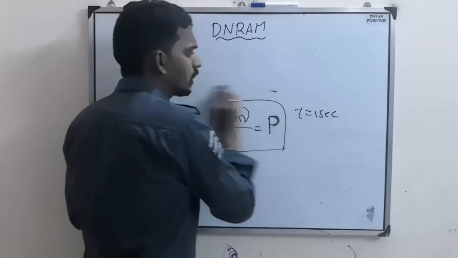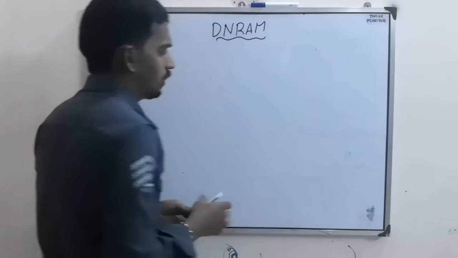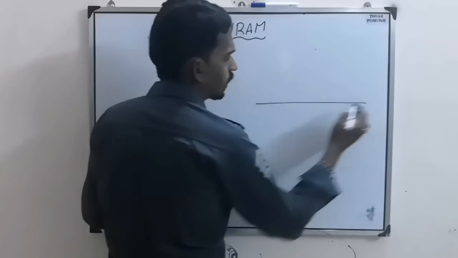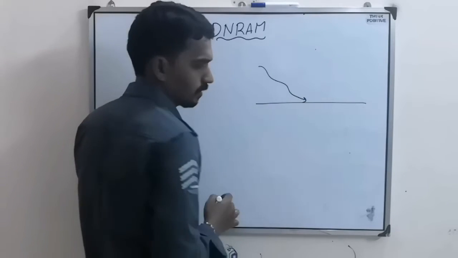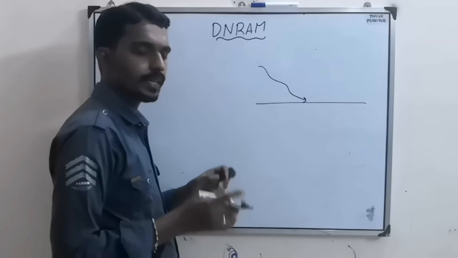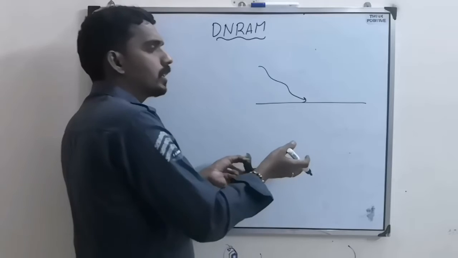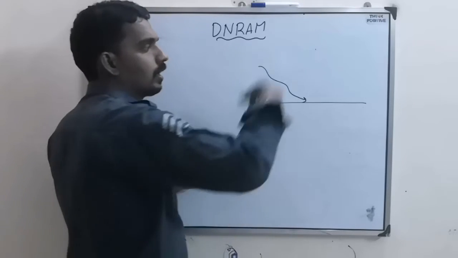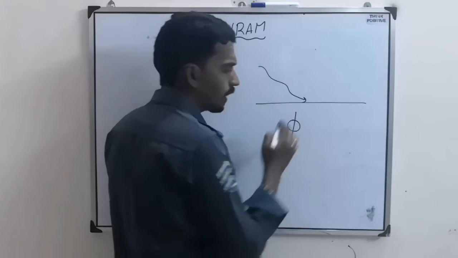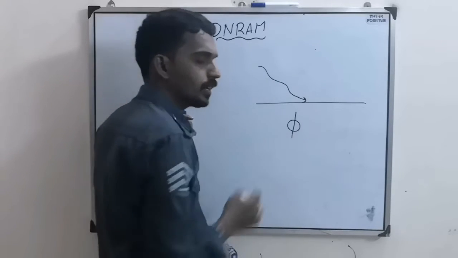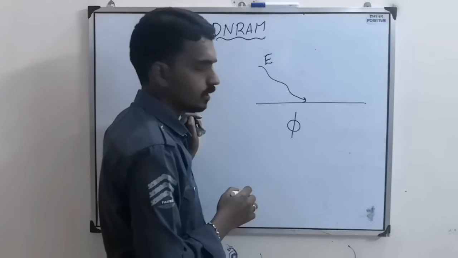Now another thing they can ask about is Einstein's photoelectric equation. What it says is there is a metal surface and every metal surface requires some minimum amount of energy, then only it will emit the electron. That means the minimum energy required for a particular surface is phi, and the energy falling is E, the photon energy.